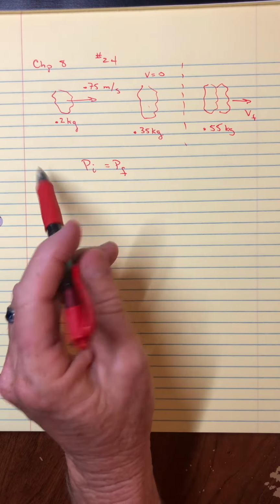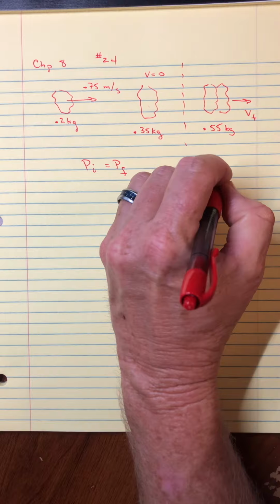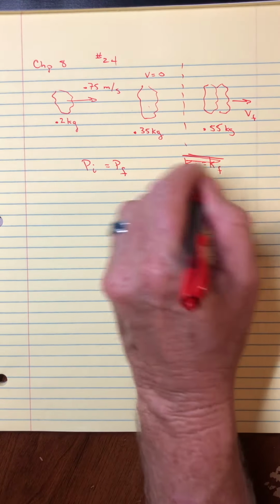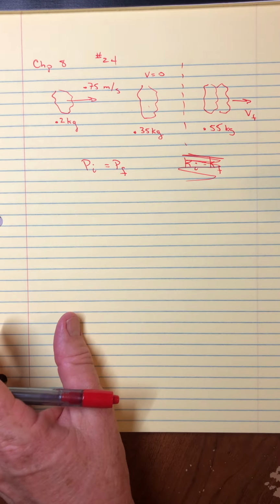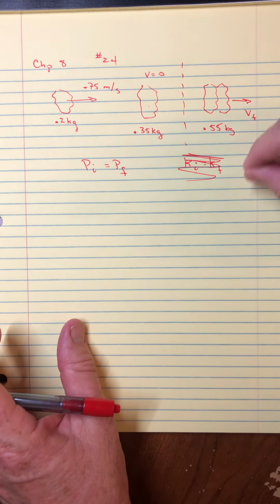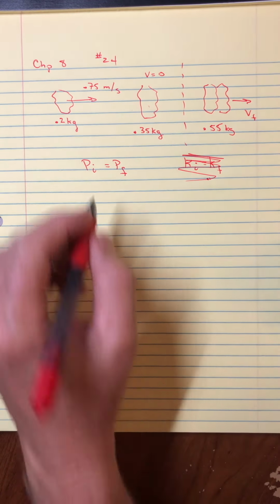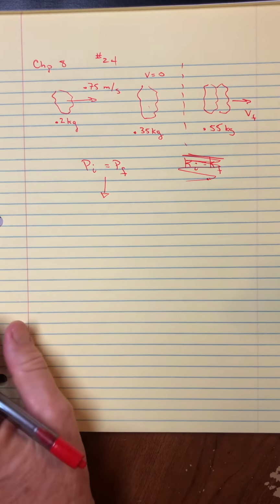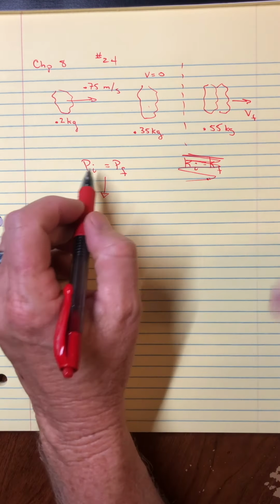So again, I would not say initial kinetic energy is final kinetic energy. No. I would only do that if they said it was elastic, and of course, that would also mean they don't stick together. But this one does, so this is definitely out. But this is always in. So I'll go ahead and do the momentum before.